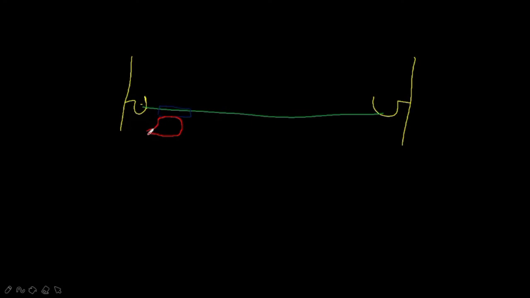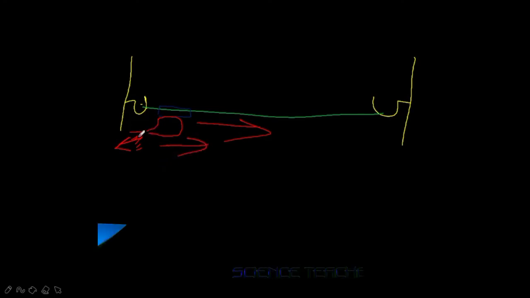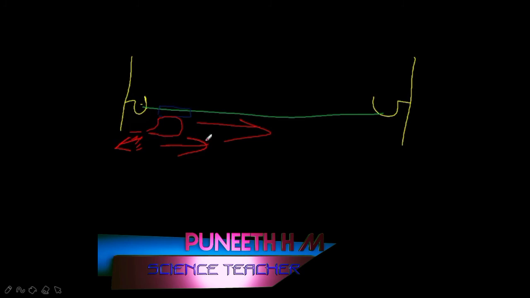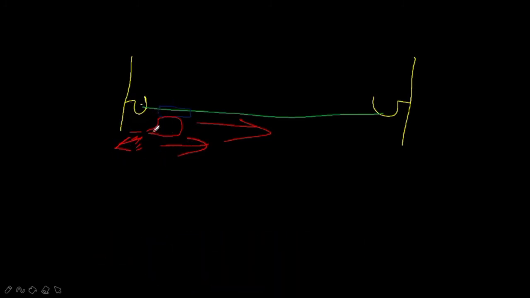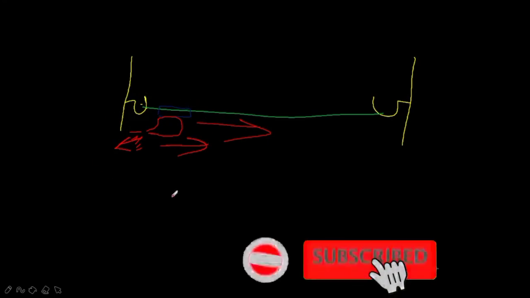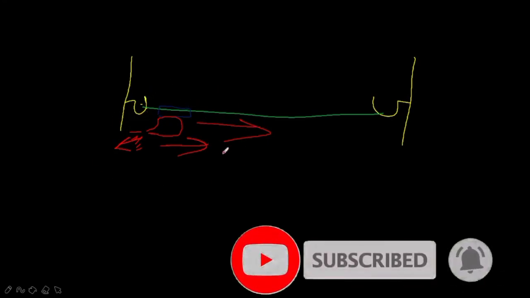Now if we leave the balloon, whenever the air comes out of the balloon it moves forward, right? See, the air force is exerted towards this side and the balloon moves in the opposite direction. So we can say that for every action there is an equal and opposite reaction. That means the total momentum is conserved. Clear? We can observe many examples like this in nature. So this is about conservation of momentum.